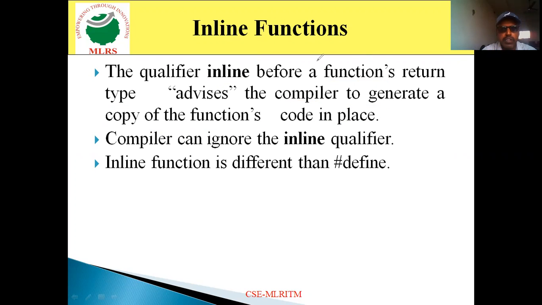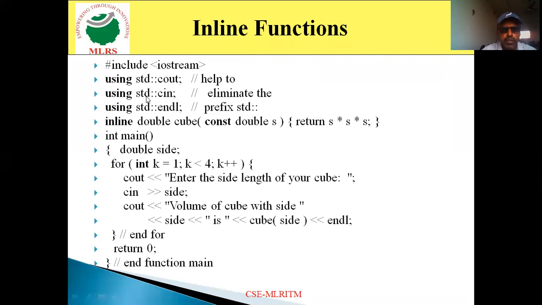How it works, we'll discuss with an example program. We'll look at this here. I specify include iostream, using std::cout, using std::cin, using std::endl, and then this is the inline function definition. The inline keyword we have to specify, which indicates that this function is an inline function, and the return type is double.